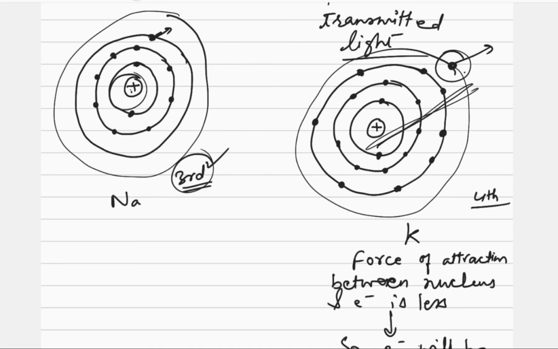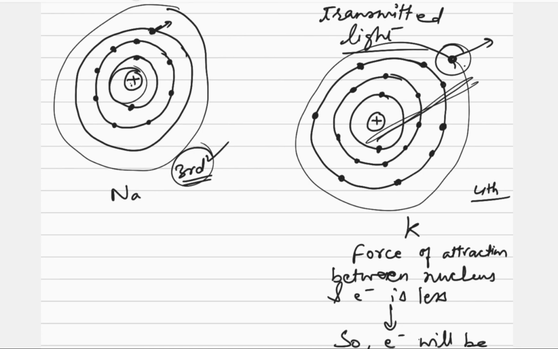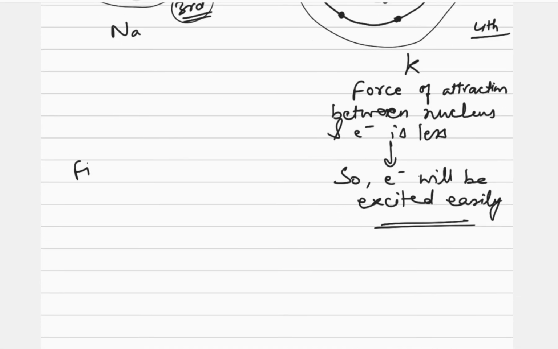That is why different energy is required for the excitation, and that's how they show different types of spectrum, whether it is absorption or emission. Each atom will show a different kind of spectrum. That is why the spectrum is considered the fingerprint of an atom.